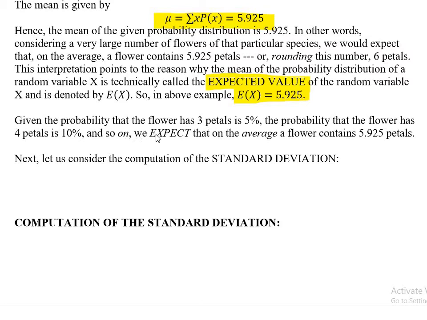We expect that on average a flower contains 5.925 petals. 5.925 petals cannot occur, of course; either it will have 5 petals or 6 petals. So this is close to 6, so we can say that on average we can expect 6 petals.